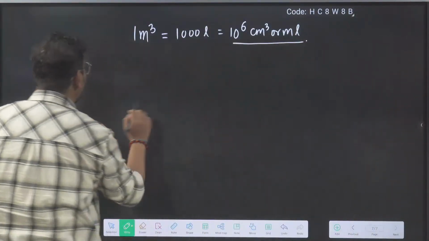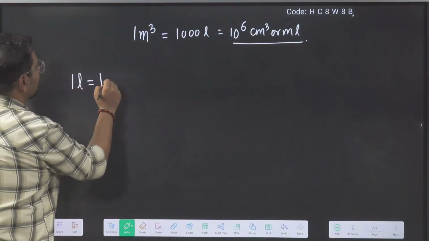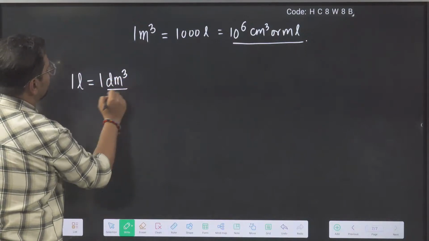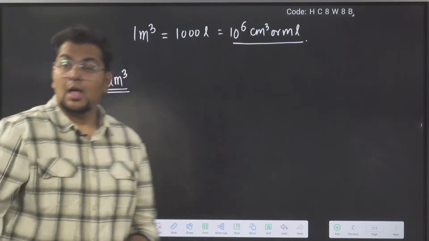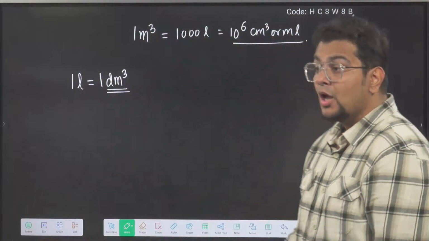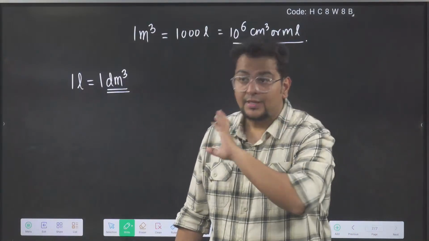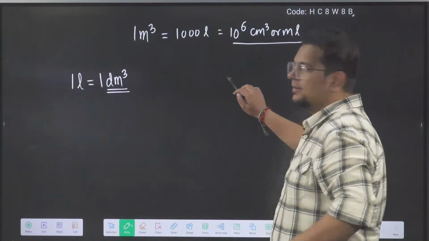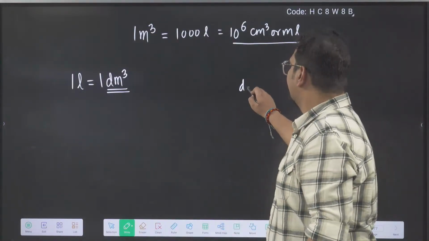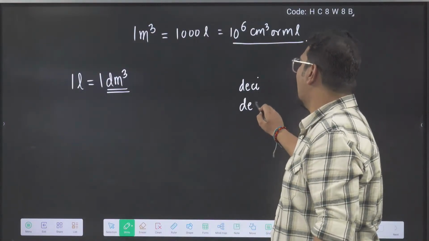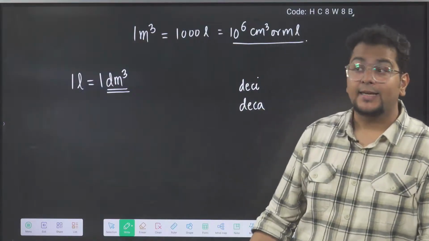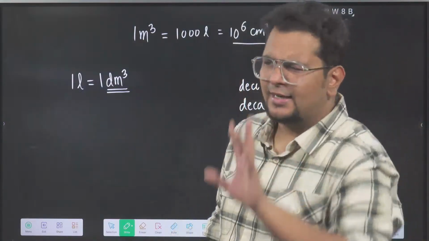Now, what is the meaning of a liter? 1 liter is 1 decimeter cube. Now understand. There are two brothers, Deci and Deca.